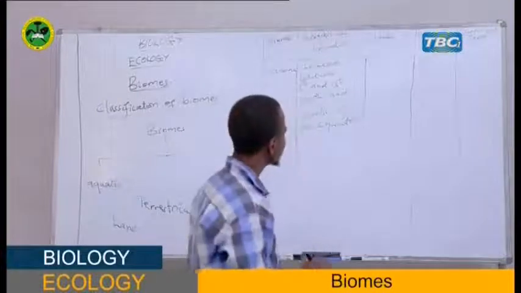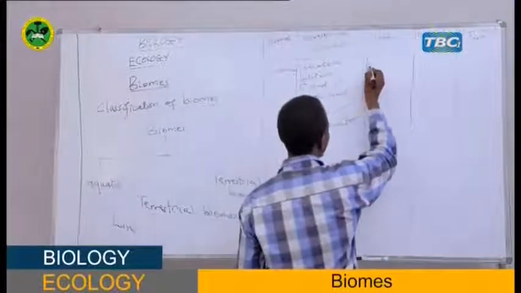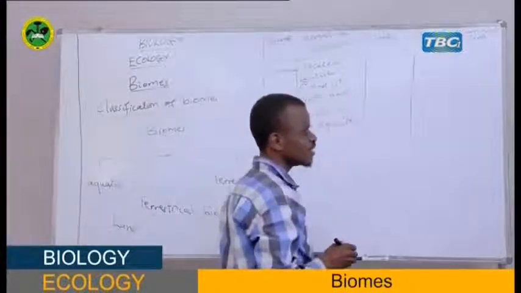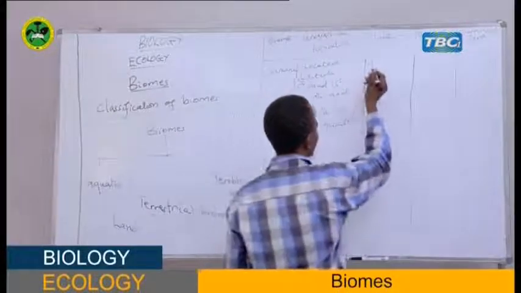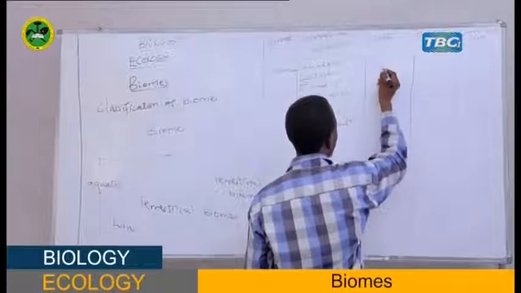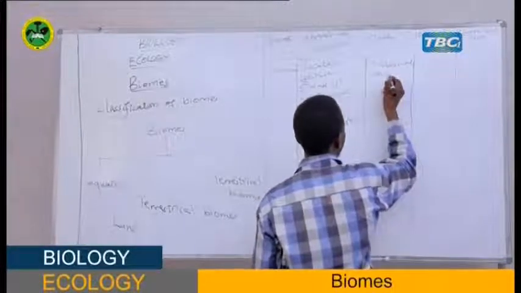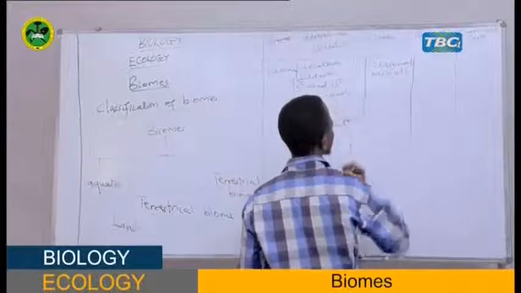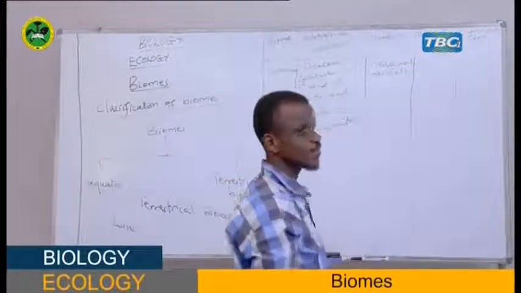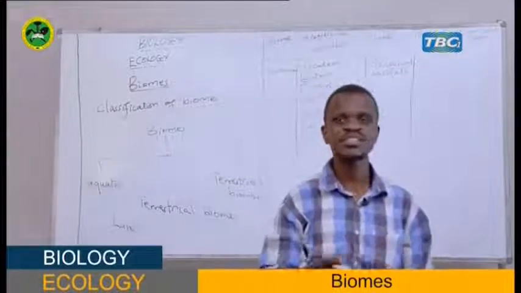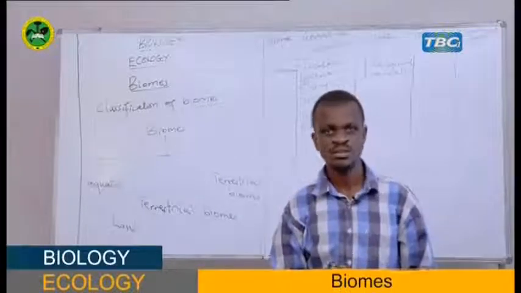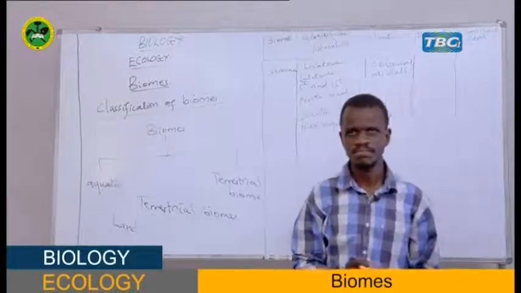My student, savanna is characterized by having seasonal rainfall, which means in savanna you can know these months are for rainfall, and these months are dry, with no rainfall.